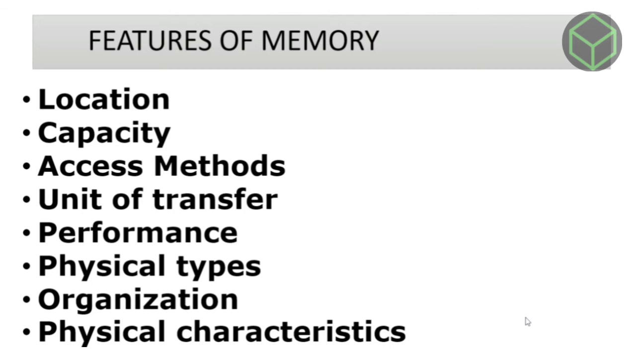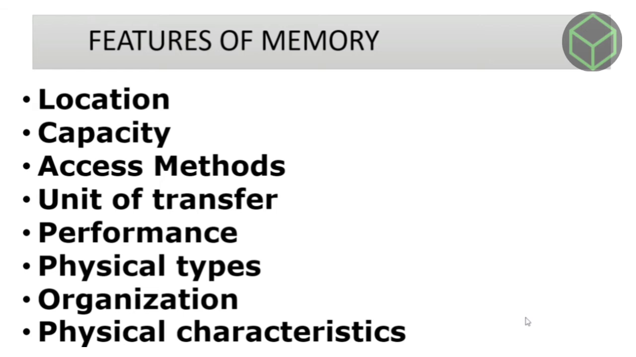Next is capacity. It is the most important feature of computer memory. Storage capacity can vary in external and internal memory. For external devices, storage capacity is measured in terms of bytes, whereas the internal memory is measured in bytes and words. The storage word length can vary in bits, such as 8, 16 or 32 bits.